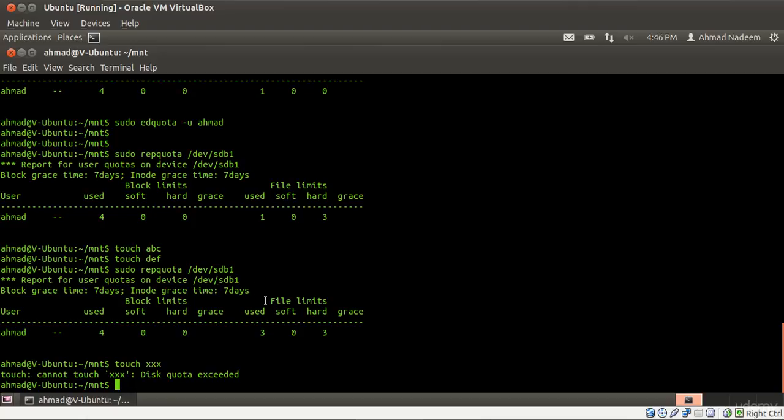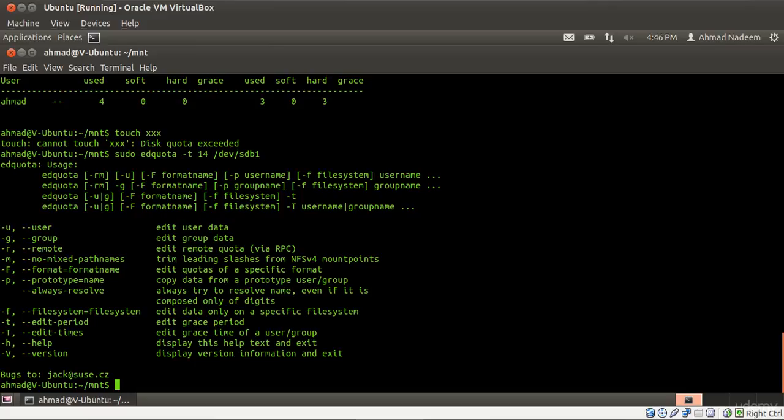We can change it by using the option -t. So I can type in sudo edquota -t. Let's change this limit to 14, and then the device or the drive that we want to implement it on, which is sdb1.